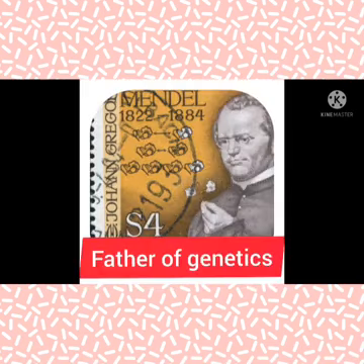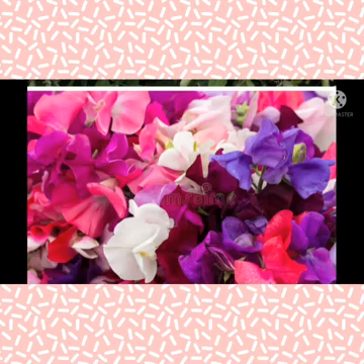Later, it was around the 19th century, the scientist named Gregor John Mendel, who is known as the father of genetics. While Mendel was working in his garden, he raised a question in his mind: why does a pea plant with a particular trait give rise to plants with the same trait? For example, purple colored flowered plants give rise to purple colored flowered plants. In the same way, white colored flowered plants give rise to white colored flowered plants only.